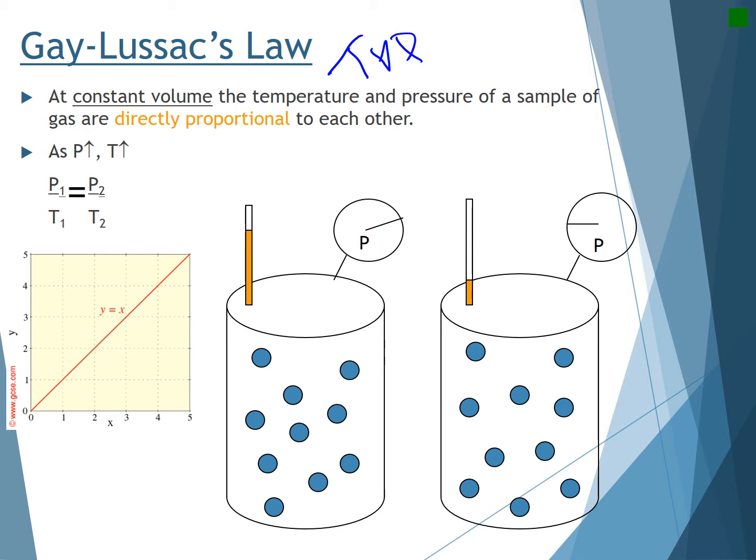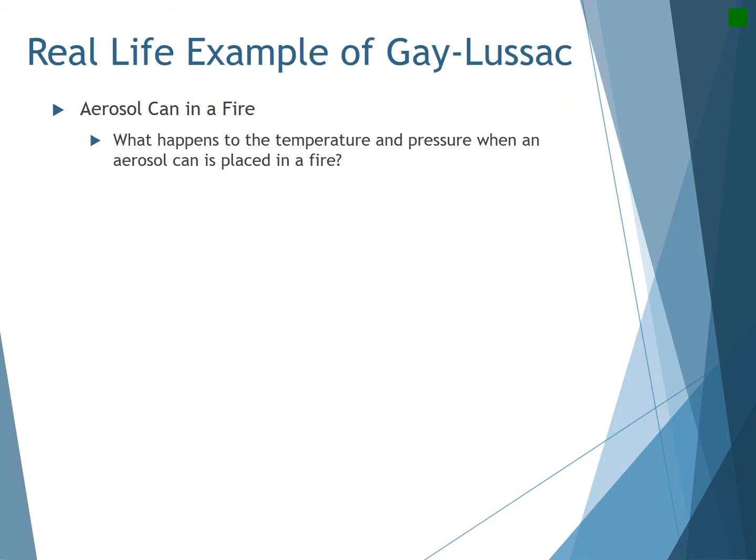What is the relationship between temperature and pressure? Well, as your temperature goes up, your pressure goes up for that gas. Therefore, that is a direct relationship, which would give a graph looking like this. And the formula for Gay-Lussac's law and the direct relationship would be P1 over T1 equals P2 over T2.